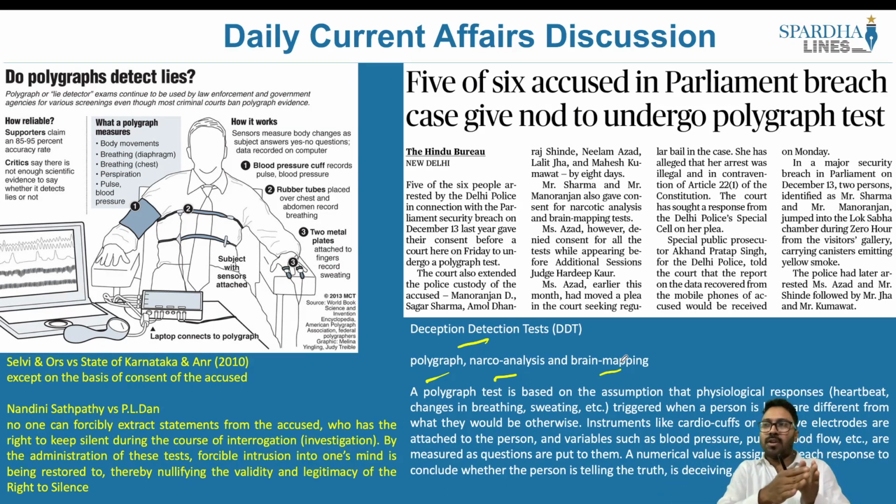So what is the alternative to that? In order to prevent this third degree treatment as well as the tortures that have been put on these individuals, an alternative is the deception detection test. So he is lying, he is deceiving the investigation officers.